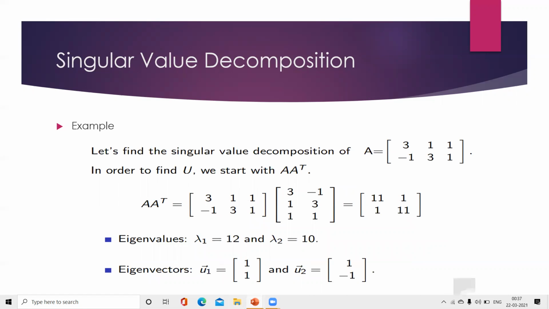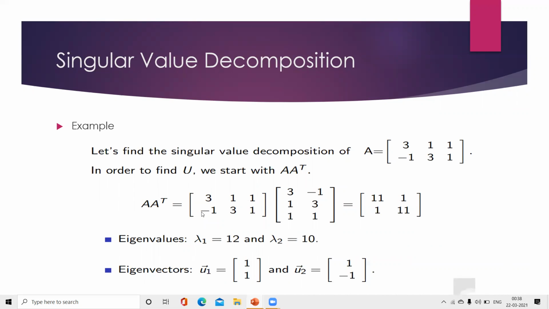For example, let's consider one example. Let's find the singular value decomposition of a matrix which is of 2 by 3 form. Here 3, 1, 1 are the first row elements, and minus 1, 3, 1 are the second row elements. In order to find U, that is the orthogonal matrix, we start with A into A transpose. Just we equate to that one.